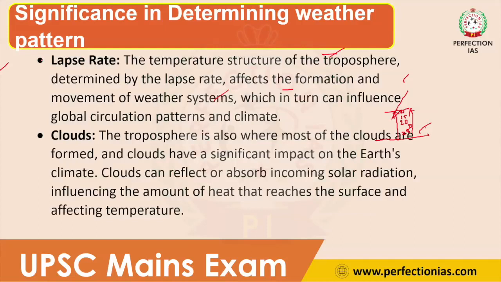Then the second is cloud. Troposphere is the layer where most of the clouds are formed. After the troposphere, in the stratosphere and mesosphere, cloud formation is very minimal, while in the troposphere cloud formation is at its maximum. Clouds have a significant impact on Earth's climate. How? Clouds can do two functions. One, they can reflect the incoming solar radiation, or else they can absorb the incoming solar radiation. So why will they reflect?